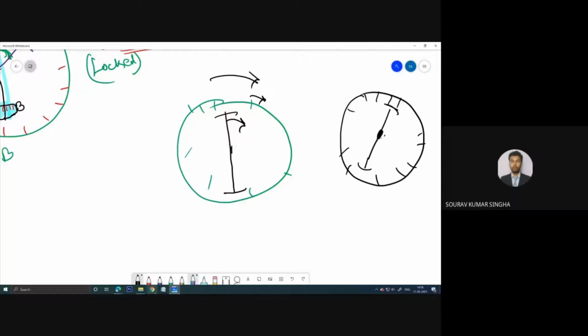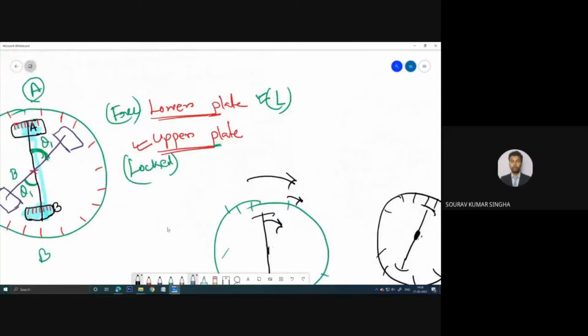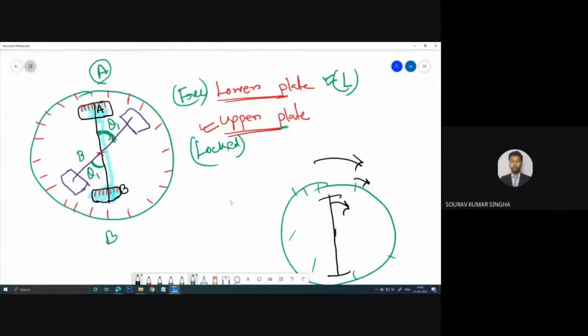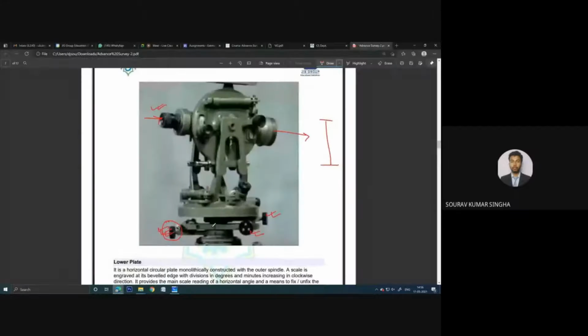So what is the main condition? In which condition do we need to take the reading? In this condition we need to take the reading: the lower plate will be locked and the upper plate will be free. That is the way you can take the reading using the theodolite.